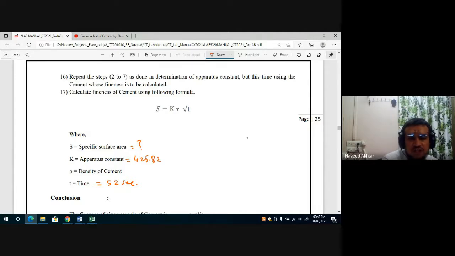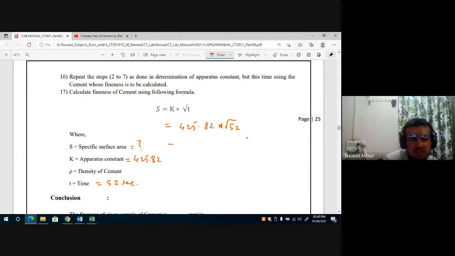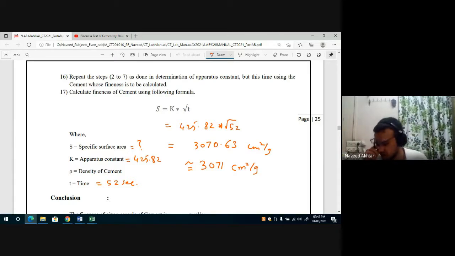Putting this in the formula, S is K into the square root of 52, which gives 3070.63 centimeter square per gram, or rounded up, 3071 centimeter square per gram. This is the specific surface area or fineness of your sample of cement.